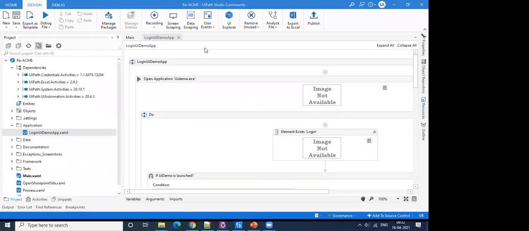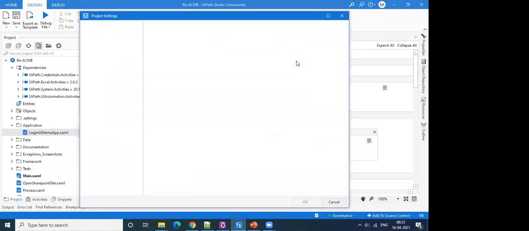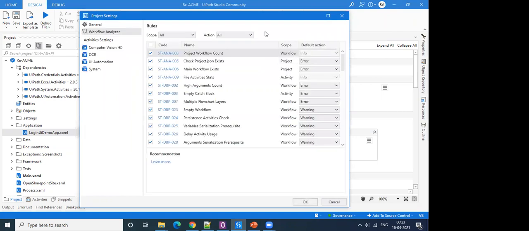To do a code review, UiPath has offered us a very good feature, that is Workflow Analyzer. When you go to the project, to the Design tab, there is the Analyze File drop-down. You click on this drop-down and there is an option, Workflow Analyzer Settings. When we click on this one, there will be a different set of rules that UiPath provides to ensure we are building compliant and quality automations.